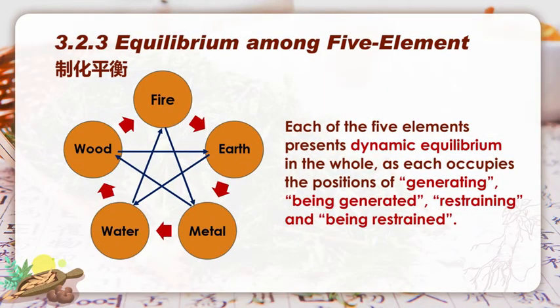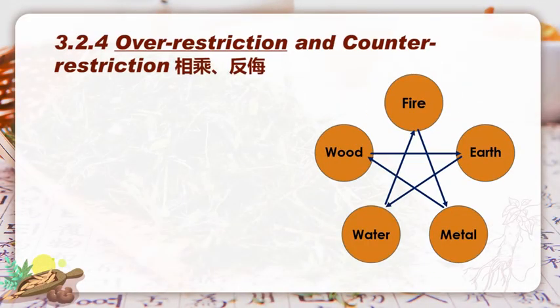In normal condition, the generation among 5 elements will not go endless due to their mutual restriction. Likewise, their mutual restriction will not exclusively restrain them from developing. Therefore, each of the 5 elements presents a dynamic equilibrium in the whole, as each occupies the positions of generating, being generated, restraining, and being restrained. For sure, this kind of equilibrium is in normal condition when the generation and restriction are kept in balance and peace. Over-restriction and counter-restriction are the main factors that break the equilibrium and lead to abnormal condition.